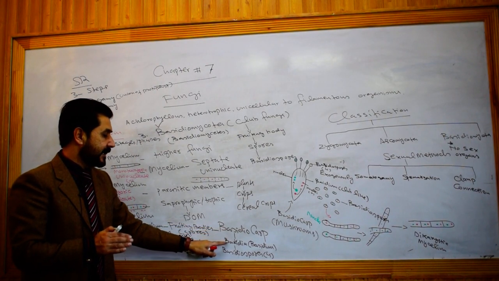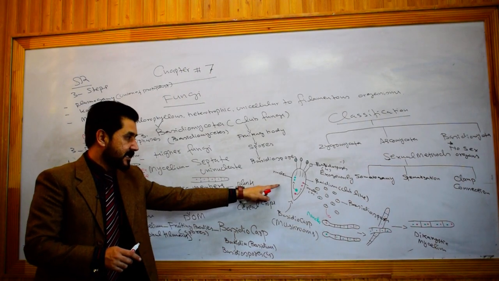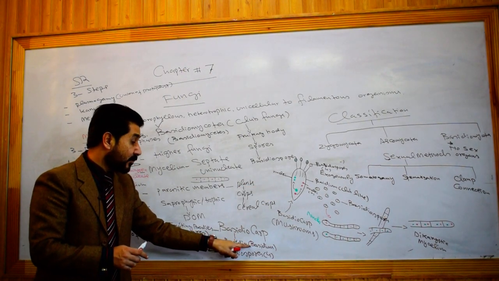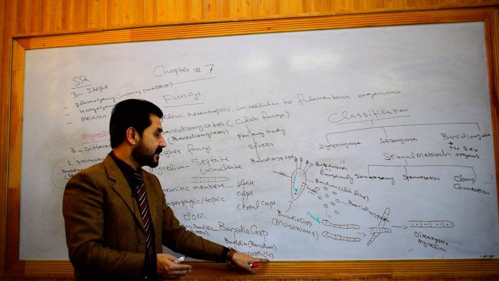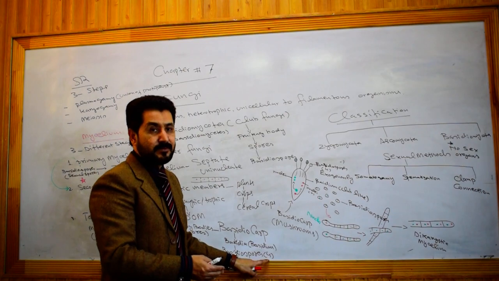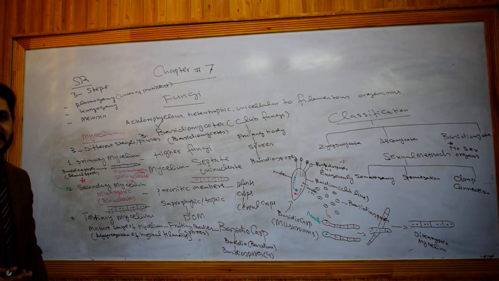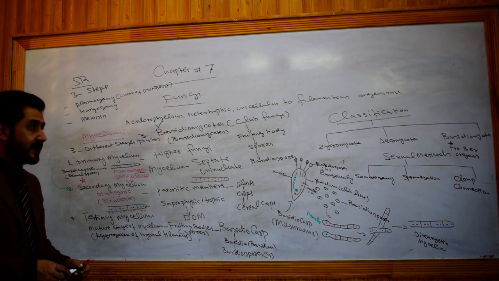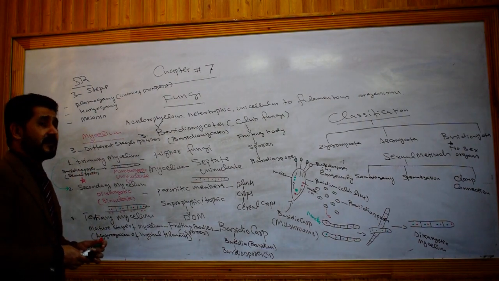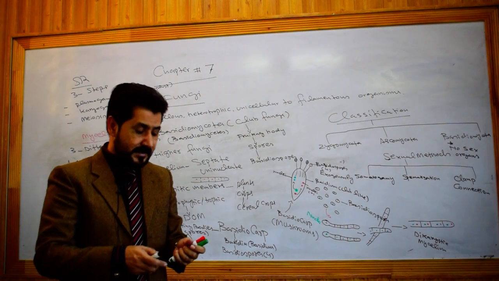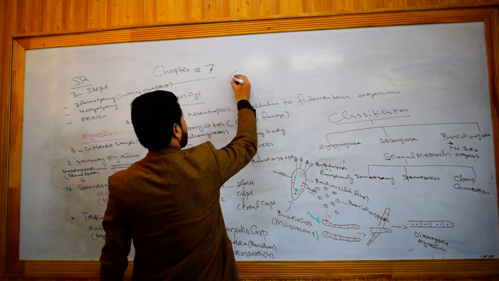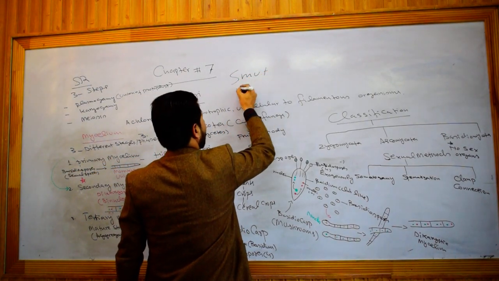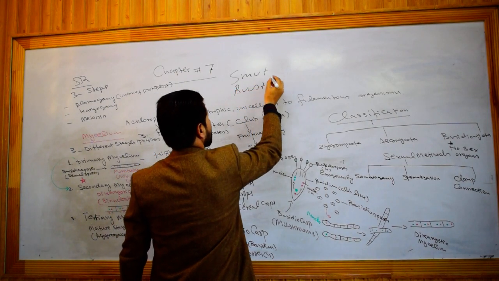Basidiocarp contains many club-shaped bodies, called basidia. On the surface of basidia, basidiospores will be produced, which are 4 in number. In this way basidiomycetes complete their life cycle. This group is economically very important because it includes the well-known fungi smut and rust, which are also mentioned in your book.